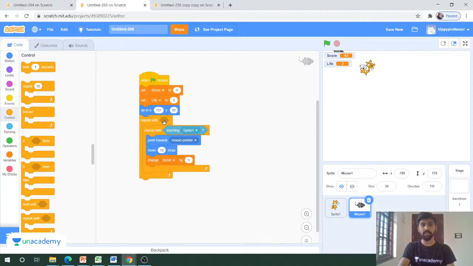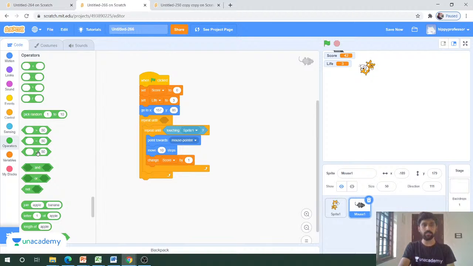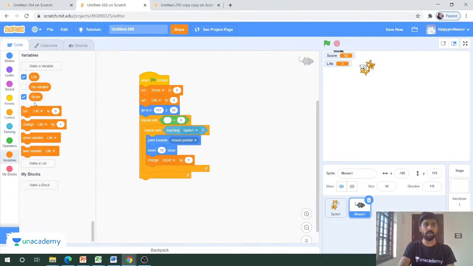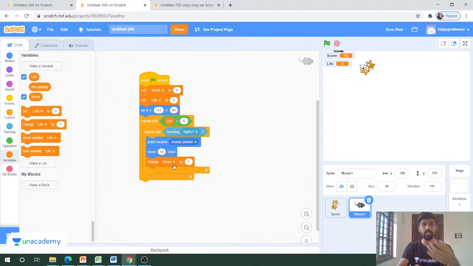So we have to put the condition here. In order to put the condition, just go to the operators and drag this one. Just change it to 0, and you have to put the life here. So just go to the variables and drag this life, which means the entire code inside this repeat until block will be performed until the life turns to 0.